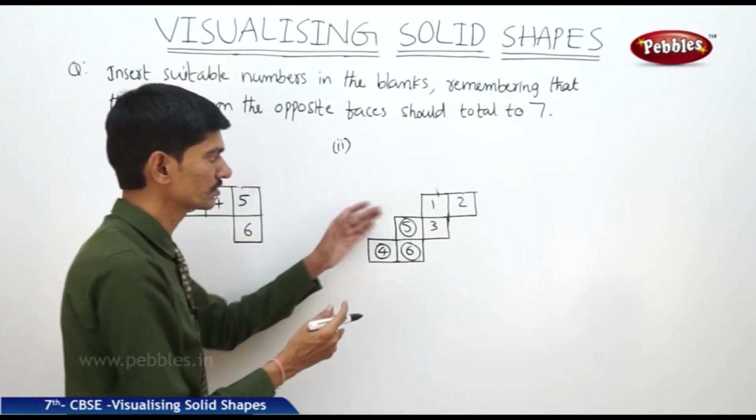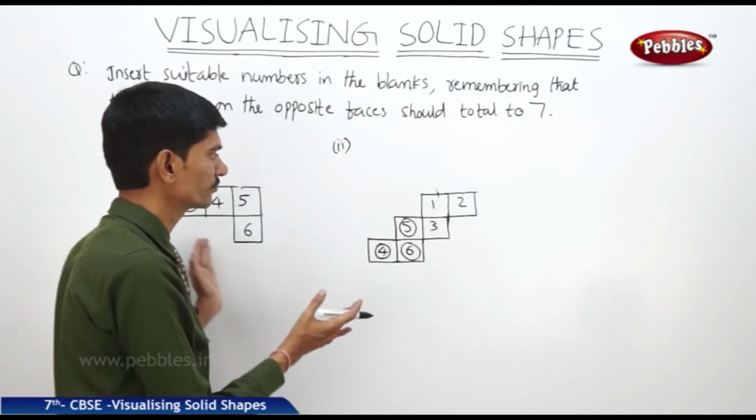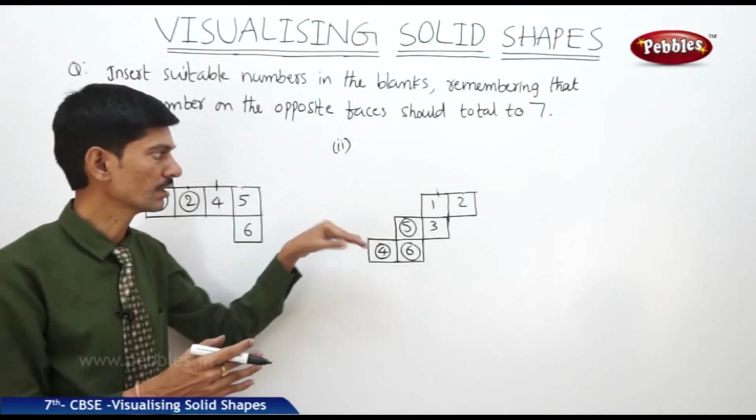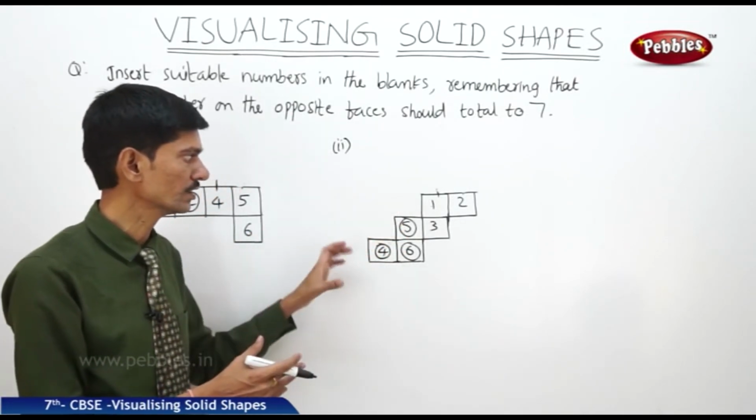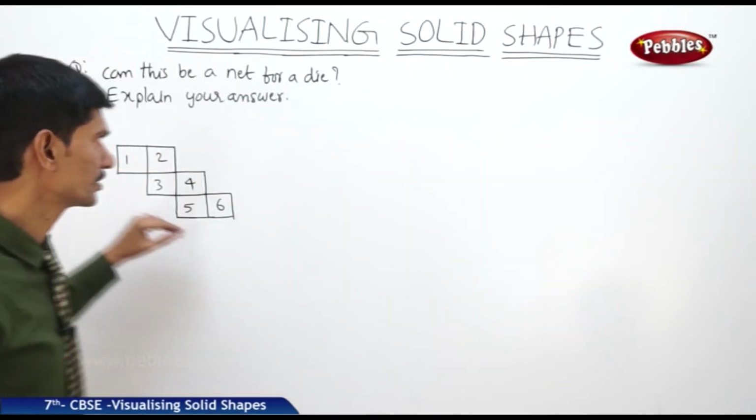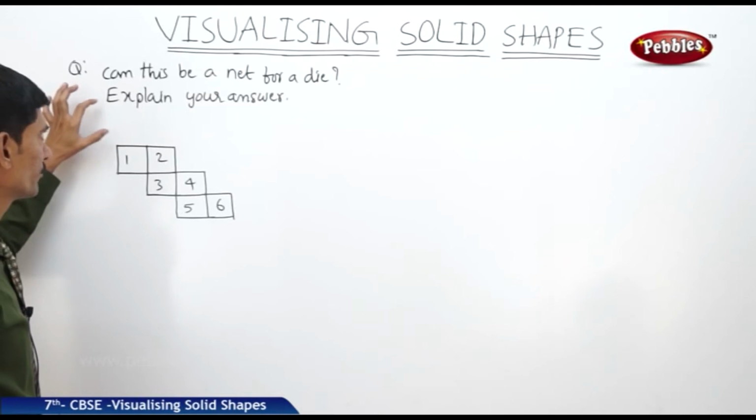Then if you fold these nets to form a dice or to form a cube, then the sum of the numbers on the opposite faces will be 7. Now let us see the next question. Can this be a net for a die?